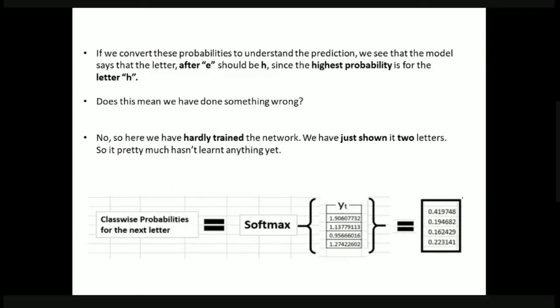So what is the reason for this? Because we hardly trained the network. That is, we did not train the network enough, right? We have shown it only two letters. For this reason it hasn't learned anything yet. So what do we have to do now? We have to make the machine learn more. That is, now we have to do some back propagation, and adjust some weights and so on. With this, we have concluded our last class.